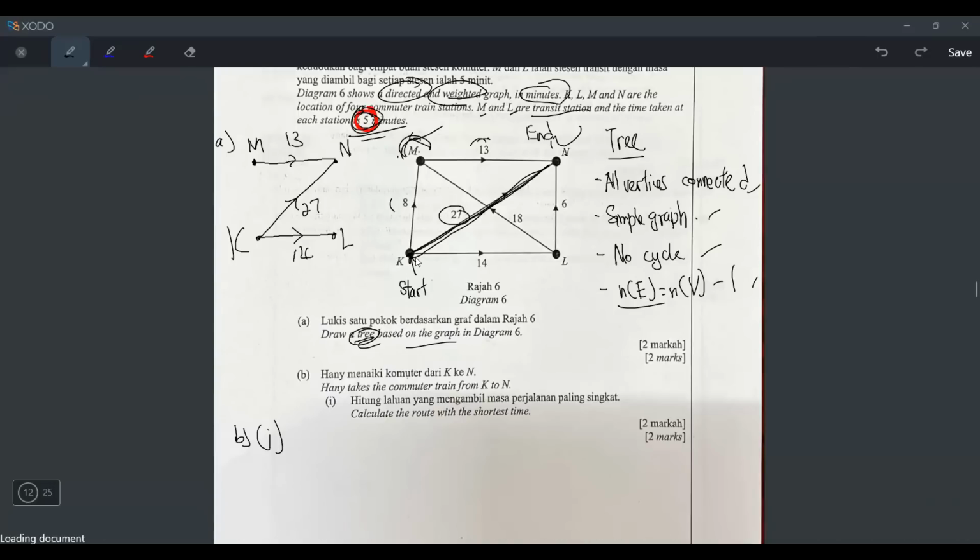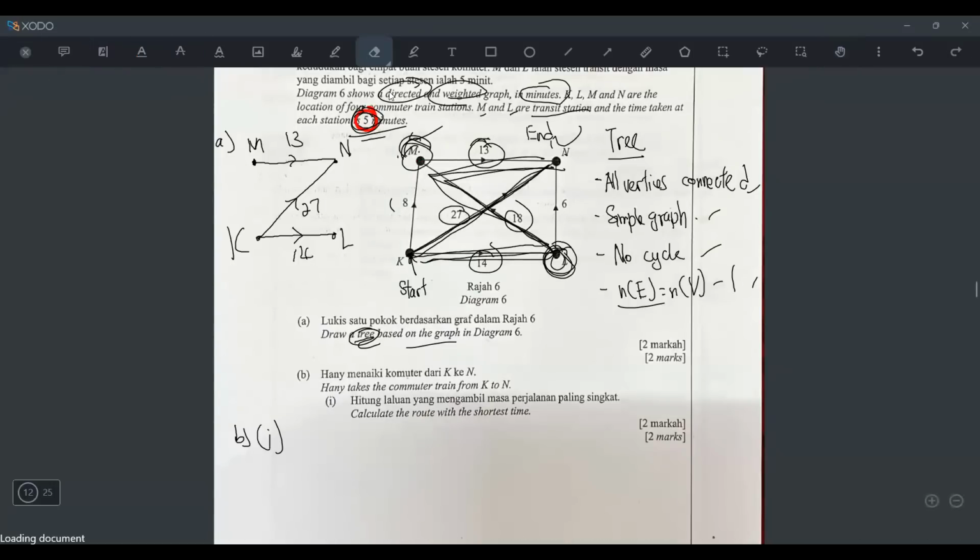Okay, then what about if I go like this, like this, like this, like this? Can work. If I go like this, like this, like this. Actually, I can try 14 plus 18 plus 13. If I press this, it's already like so big already, number. It's already 45 minutes. And the 45 have to plus with 5 minutes here and 5 minutes here. Because if you jalan here, you will spend 5 minutes at each station, right? And then yeah, it's even worse. Okay. It's like not the shortest one.